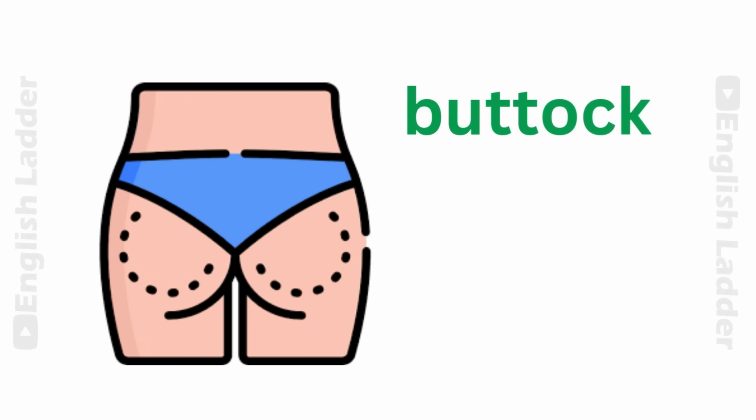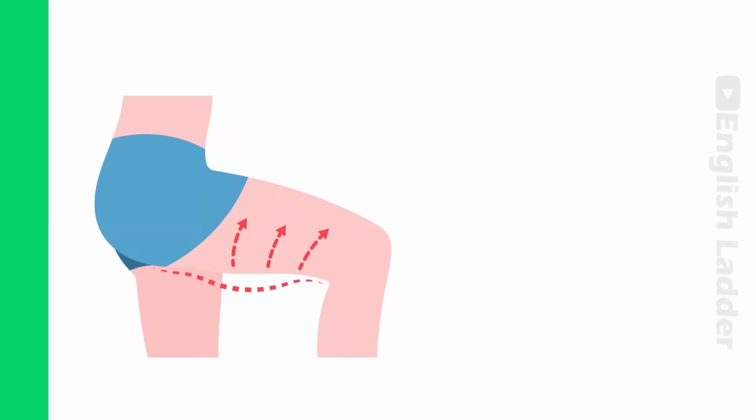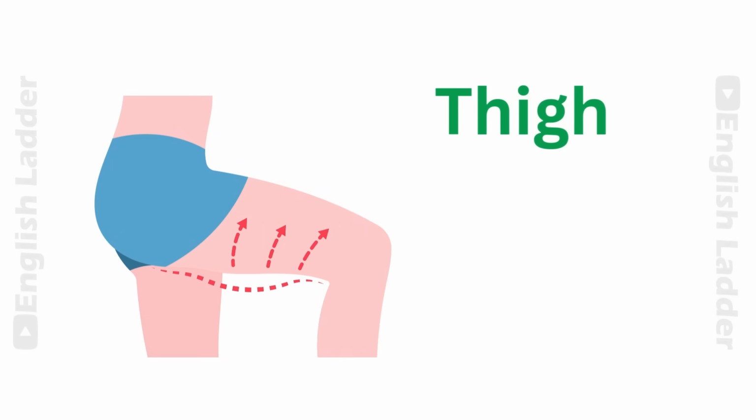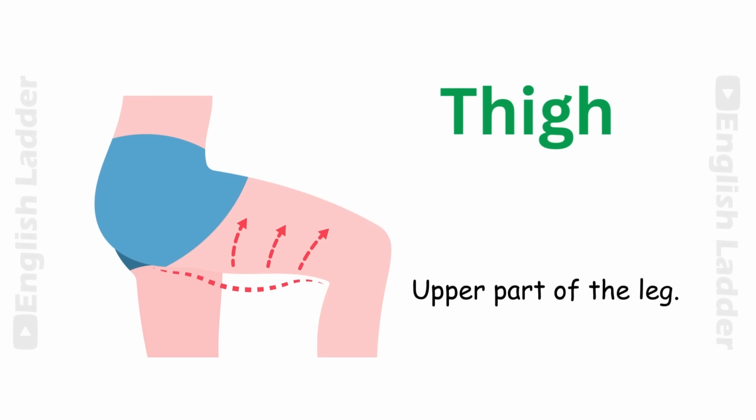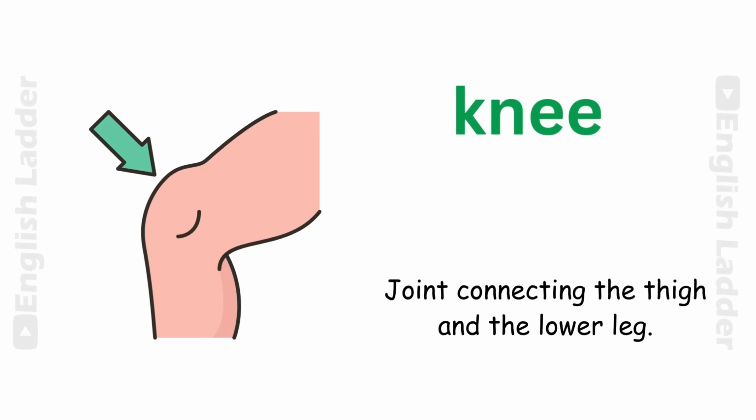Buttock. Fleshy parts forming the back of the hips. Thigh. Upper part of the leg. Knee. Joint connecting the thigh and the lower leg.